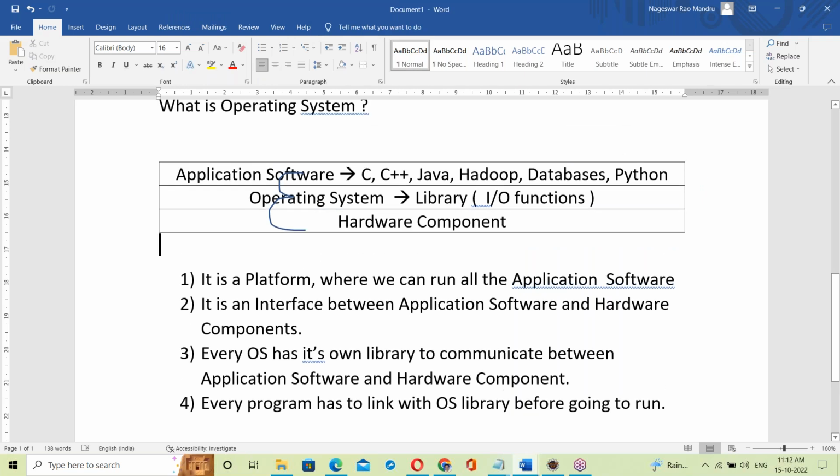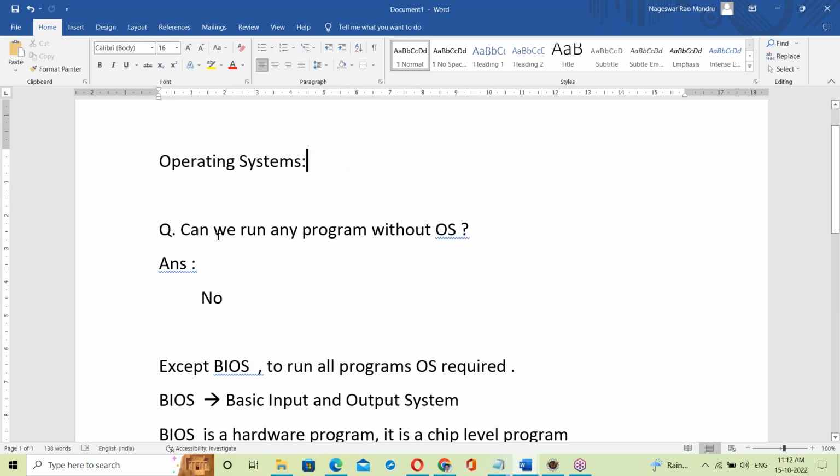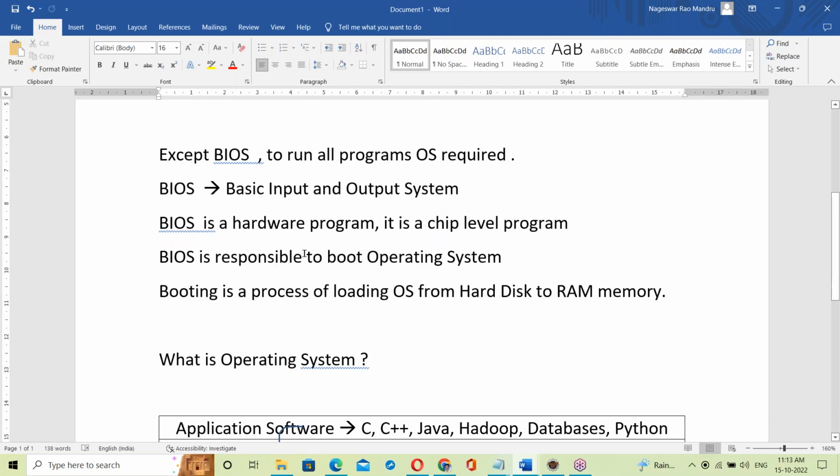So this is about OS. Can we run any program without OS? No, we can't, except BIOS. BIOS is a hardware program, a chip level program, the Basic Input Output System. Once you power on your system, first BIOS starts. That BIOS is responsible for booting the operating system. Booting is the process of loading the OS from hard disk to RAM memory. In RAM memory, the OS is running.